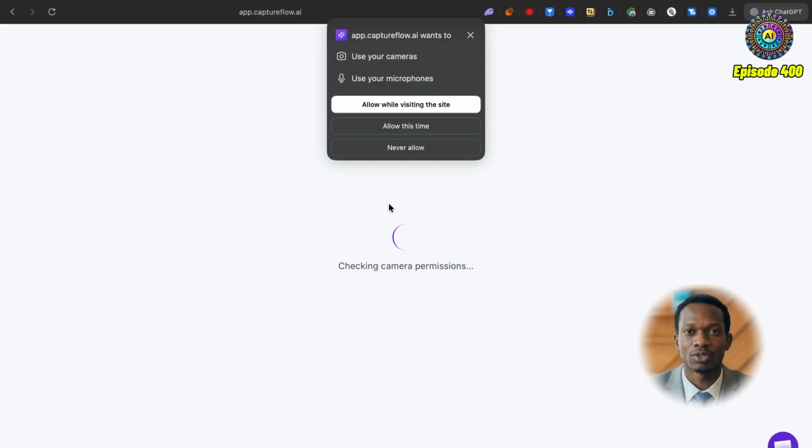Okay, great stuff. So CaptureFlow is now requesting to use my camera and my microphone. So I'm going to jump on camera and see exactly what CaptureFlow has here.